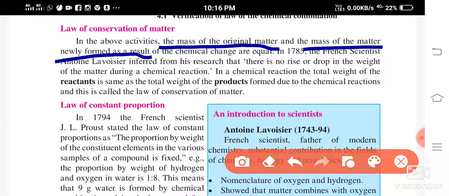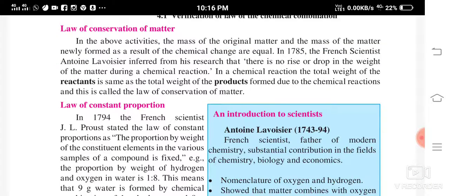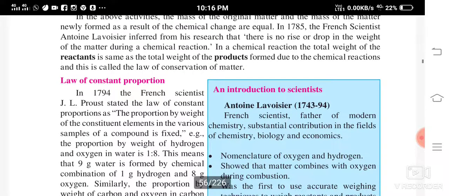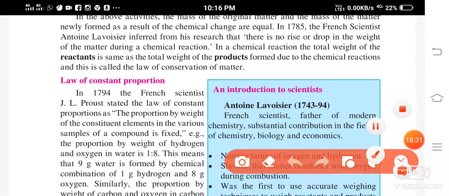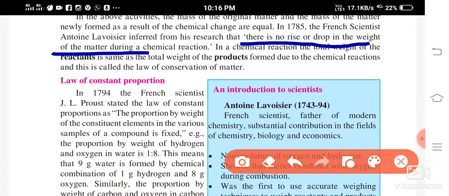So the French scientist in 1785, Antoine Lavoisier, inferred from his research that there is no rise or drop in the weight of the matter during a chemical reaction.